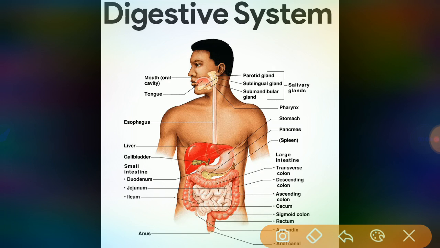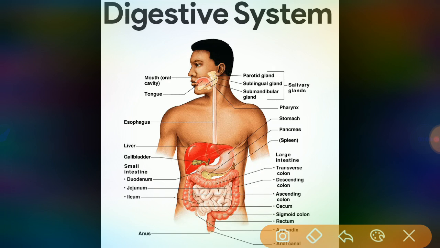Most of the food we eat consists of different types of molecules. The molecules present in the food are too large to be used by the body cells.